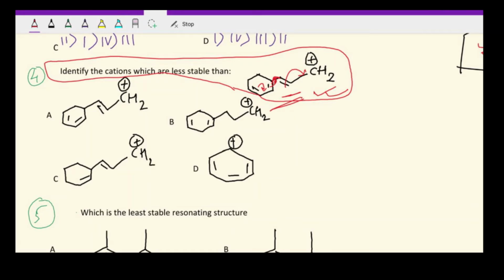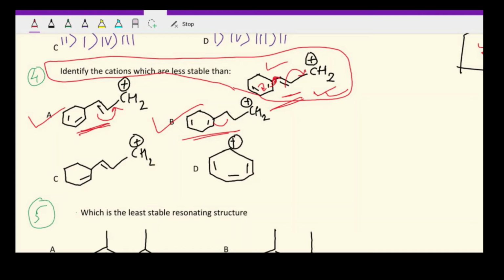Here in option A, this double bond can shift over here and try to somewhat neutralize or stabilize this positive charge. However, the extent of this delocalization is less than the given molecule, so definitely this will be less stable. Here there is no such stabilization of the positive charge possible, so this is definitely less stable.